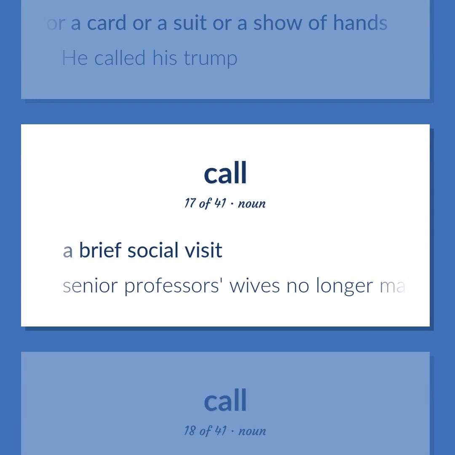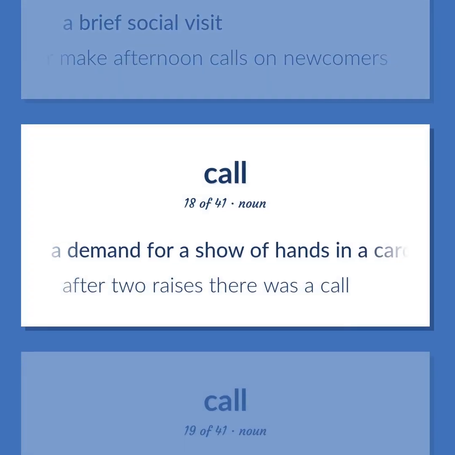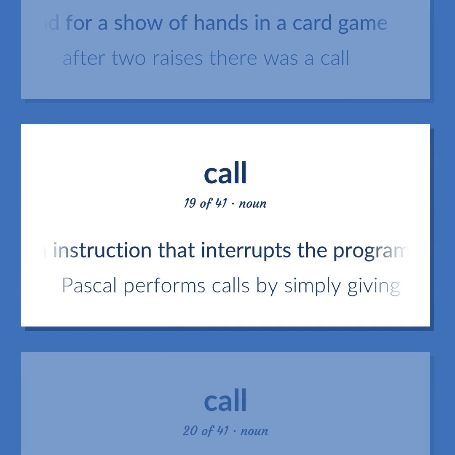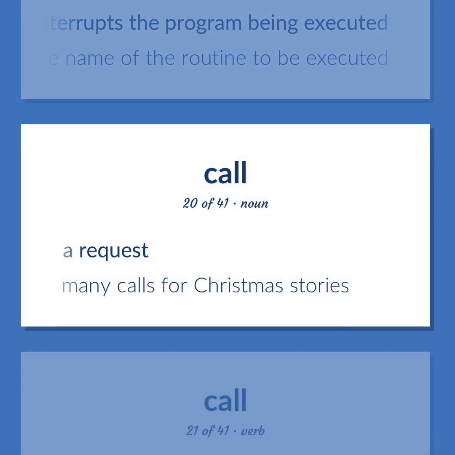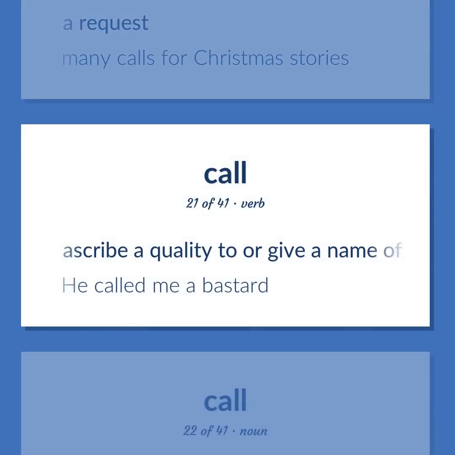A brief social visit. Senior professors' wives no longer make afternoon calls on newcomers. A demand for a show of hands in a card game. After two raises there was a call. An instruction that interrupts the program being executed. Pascal performs calls by simply giving the name of the routine to be executed. A request. Many calls for Christmas stories. Ascribe a quality to or give a name of a common noun that reflects a quality. He called me a bastard.